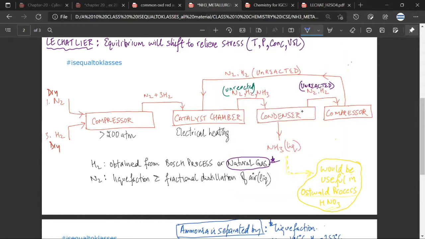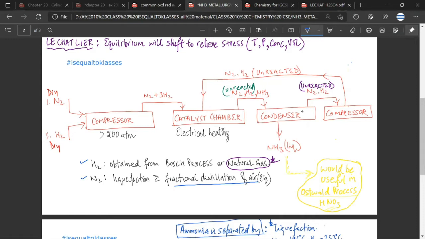Okay. Now there are one or two other things that I wanted to share. I won't be going into the details, but the nitrogen is made from fractional distillation of air. This seems to be complicated, but all we need to remember is that we get nitrogen from air with fractional distillation. If you are interested in engineering, then you will understand what fractional distillation of air is, but right now it is not required.